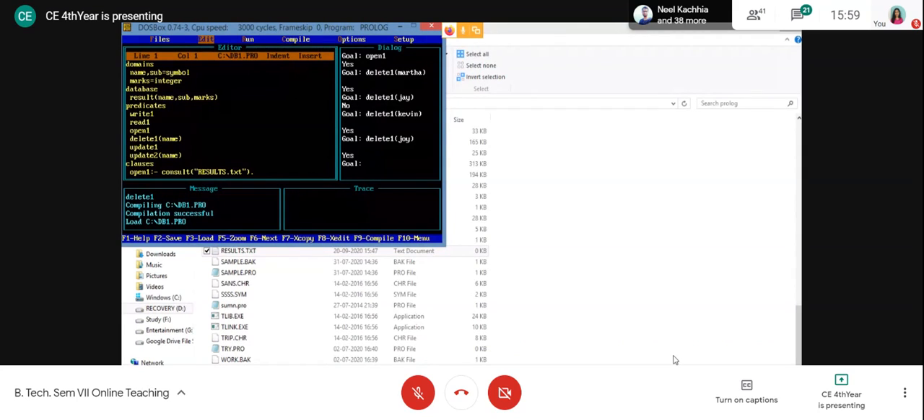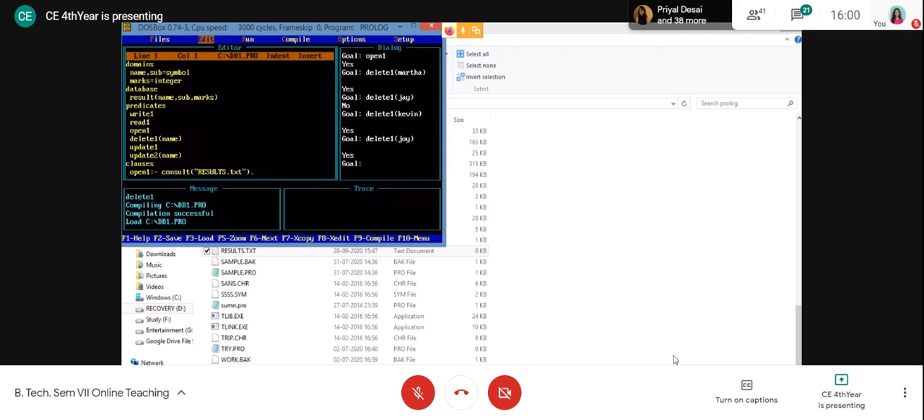Okay. So now all of you know, the open one I have used to load the file from the database. The write one I have used for inserting the data. Read I have used for retrieving the data from the database. Then update for updating the data and delete for deleting the data. So one by one, I will show you all these operations.